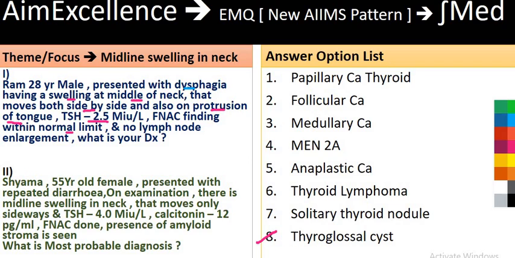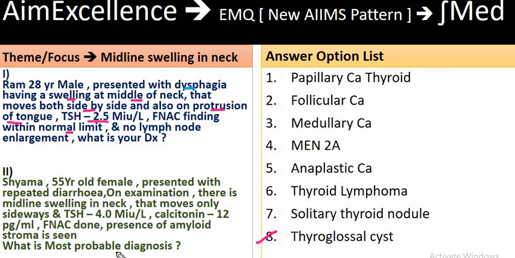Now coming to question number 2, which has a very characteristic finding. Shama, 55-year-old female, presented with repeated diarrhea. On examination there is a midline swelling in the neck that moves only sideways, and TSH 4 milli international unit per liter, calcitonin 12 picogram per milliliter, FNAC done, presence of amyloid stroma is seen.